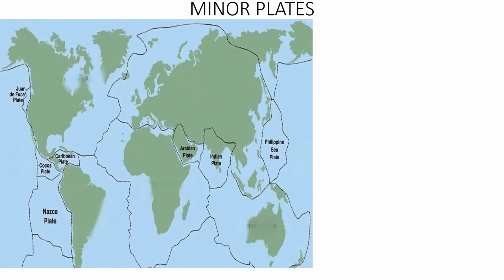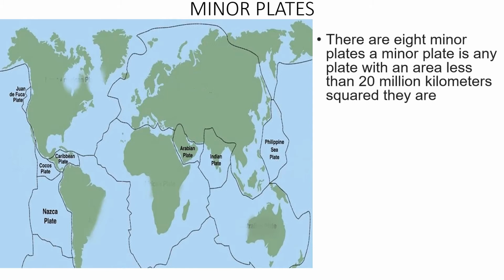Now let us see the minor plates, Nana. I have told you about the major plates. There are a total of 7 major plates. Now these are a few of the minor plates that we are telling you. There are 8 minor plates. A minor plate is any plate with an area less than 20 million kilometers.